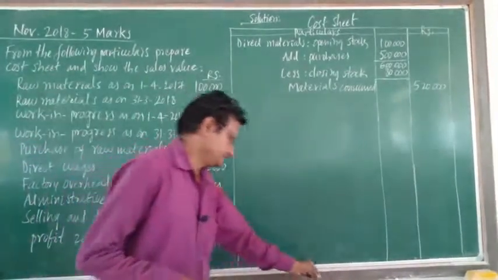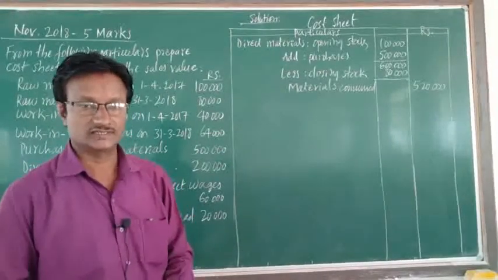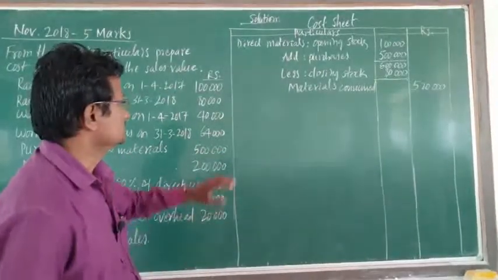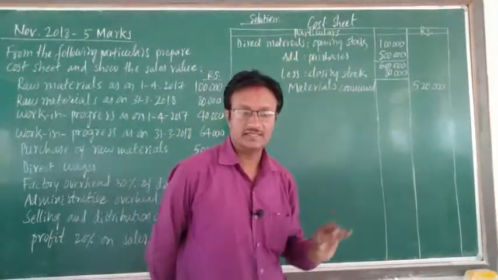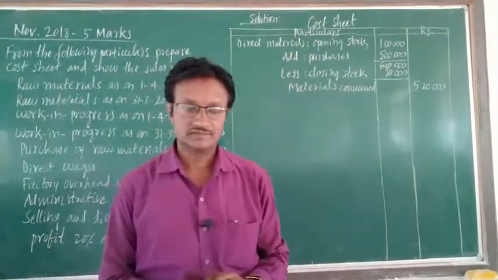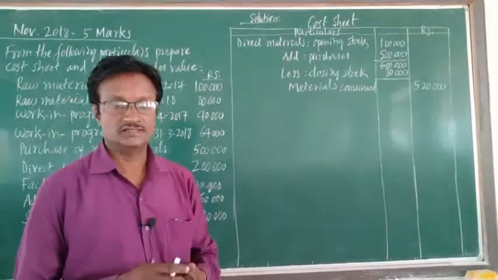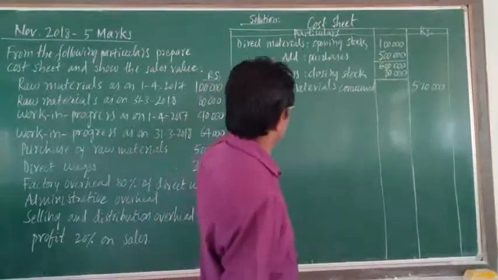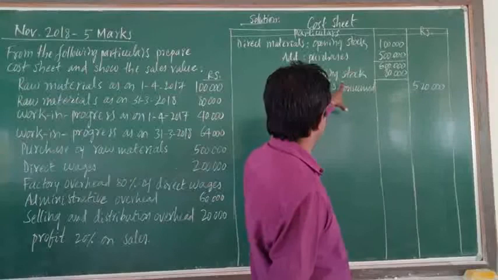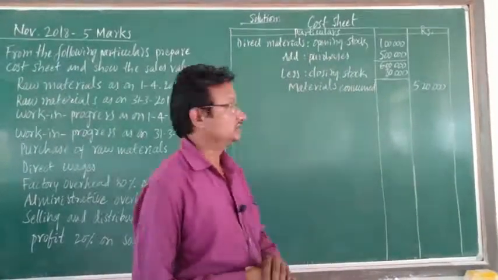The first item we have to take is to ascertain the materials consumed. So we have to take the direct material cost, then direct labor or direct wages and direct expenses. The total of these three items is called prime cost. So here, direct materials consumed. For direct materials consumed, we have to make some calculations.